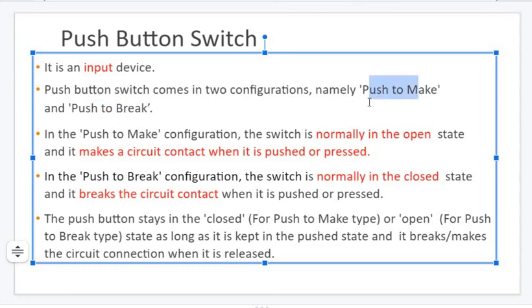Push to make: if we push, something will take place. Something is already taking place, and if we push, that activity will be broken. That is called push to break. So what is the concept of push to make? Normally they are open, that means no flow of current. When a person pushes, the current flow starts, because the circuit becomes closed, hence from VCC to the ground.